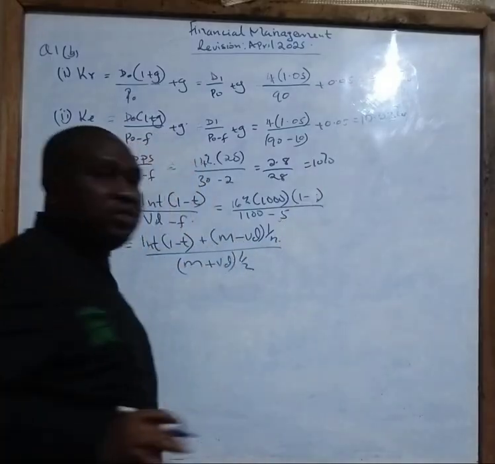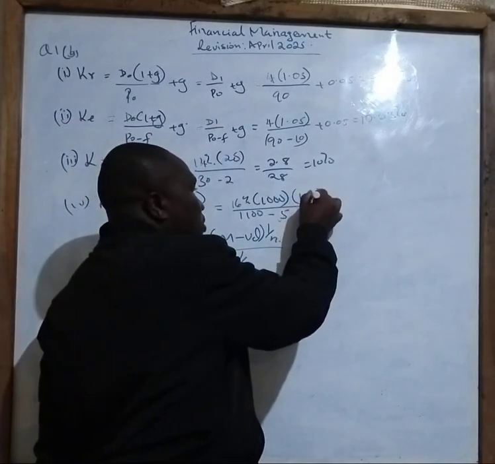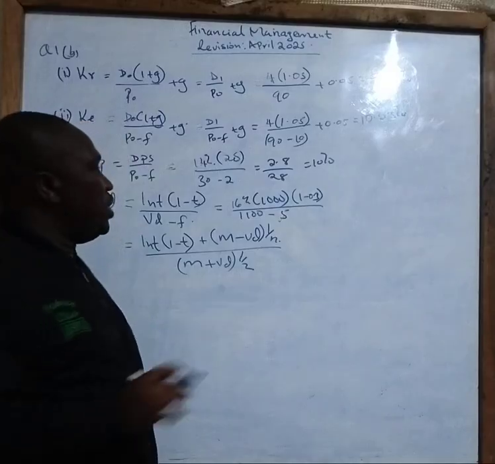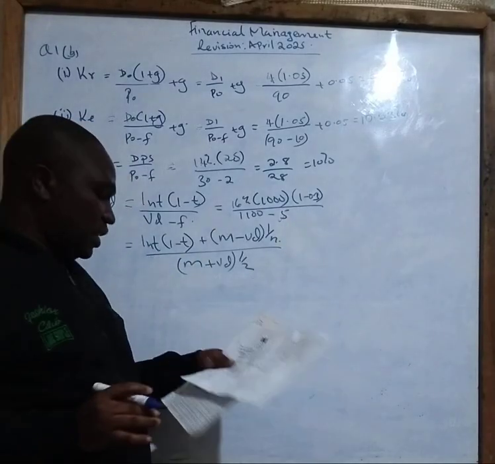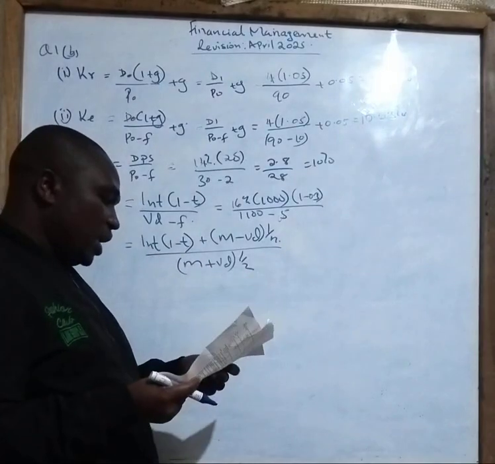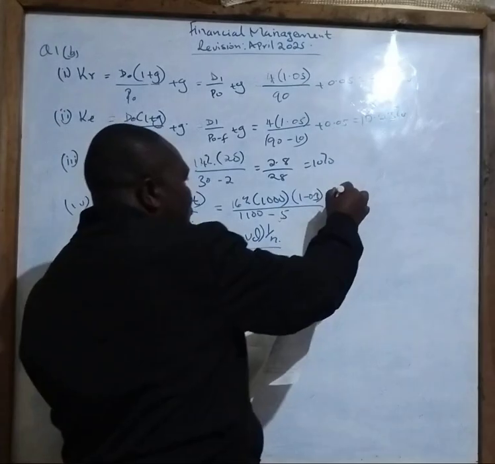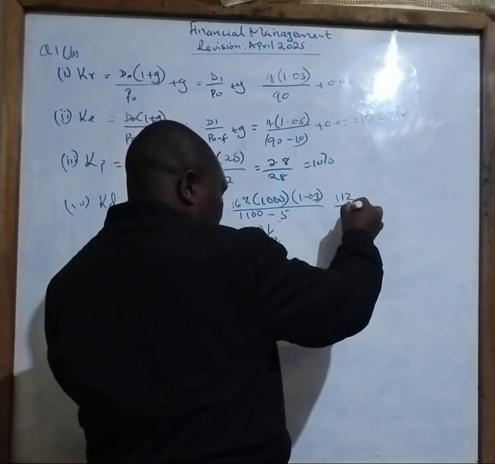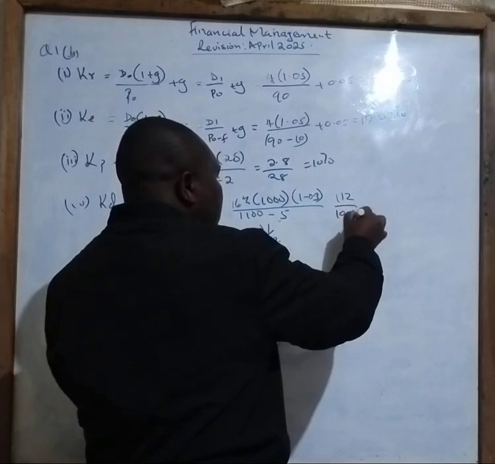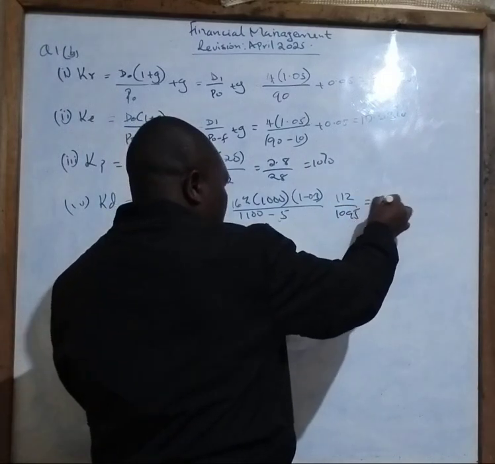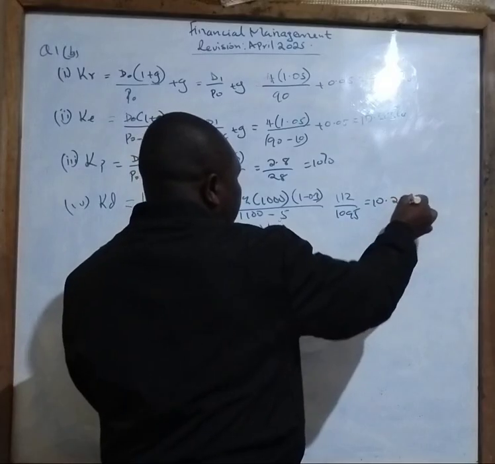So for T, we put 30%, which is 0.3. So when you press your calculator very well, you will get 112 over 1095, which will give you 10.23.